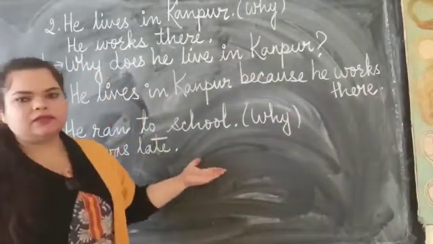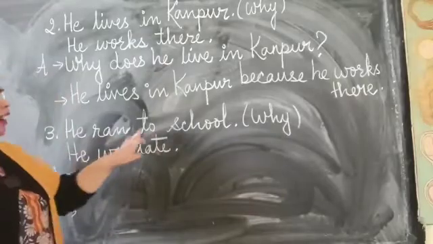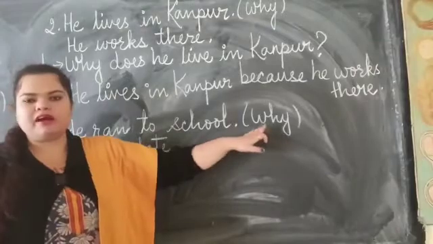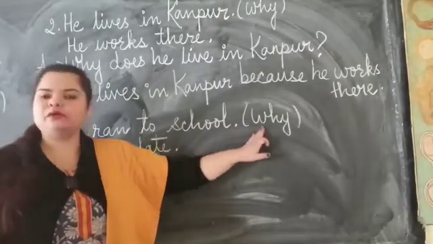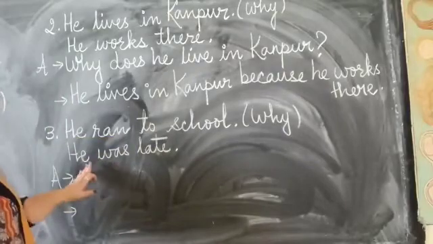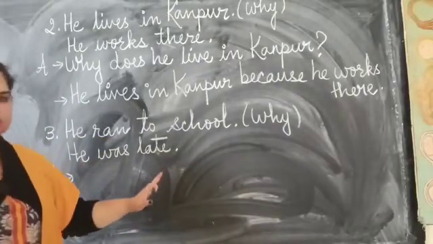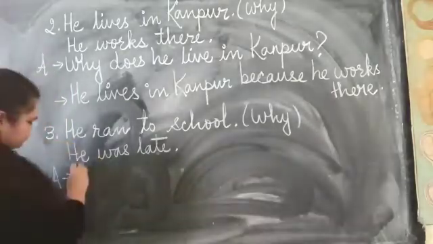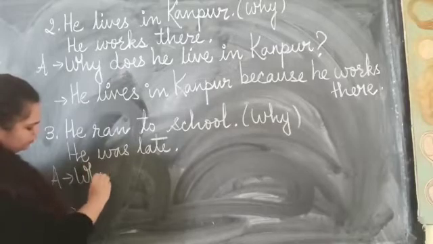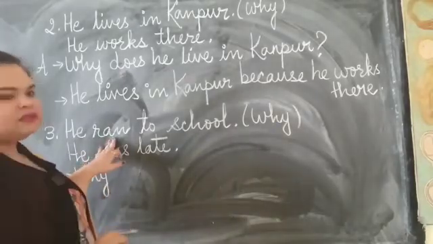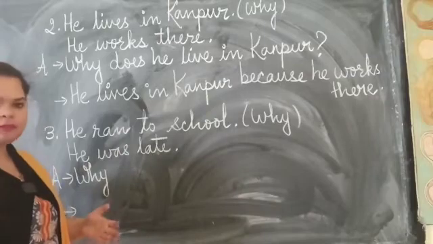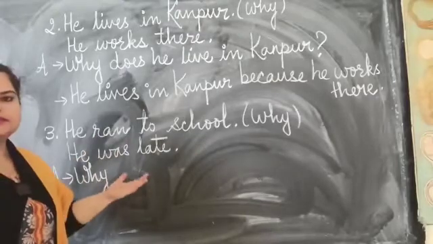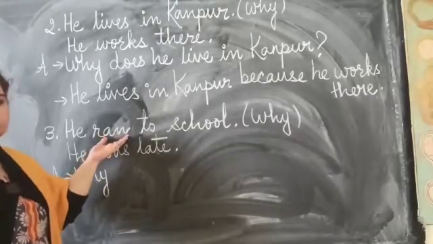Now let us have a look at the third sentence here. He ran to school. What did he do? He ran to school. Now we have to change this into a question using why. We have a reason. He was late. So firstly, we have to change this into a question using why. Now first, we are going to start by writing why. Why? Now because the verb here is in the past tense form and also there is no other helping verb here, we are going to write did because the verb is in the past tense.